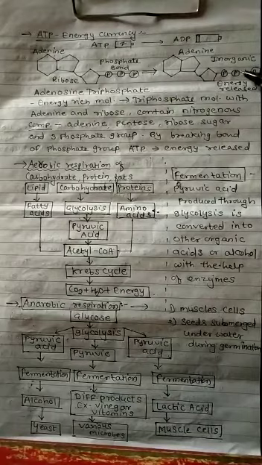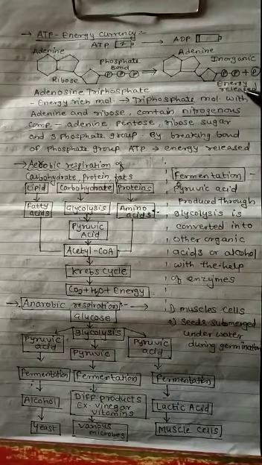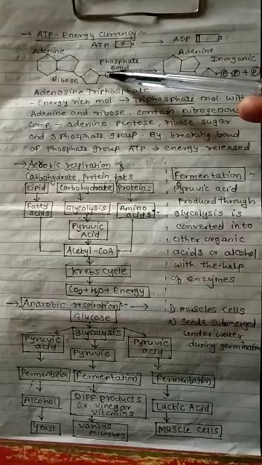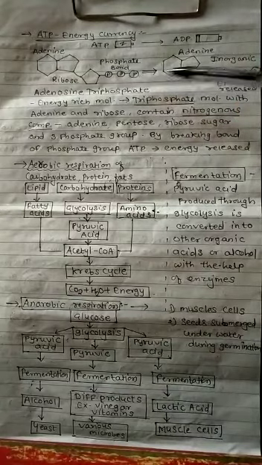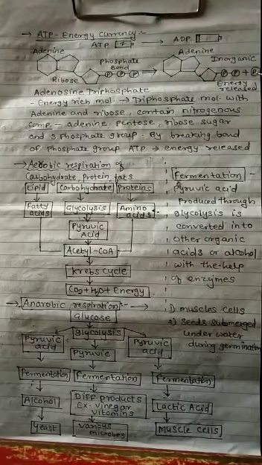Whenever the first phosphate bond is broken down here, energy is released. All three phosphates are bonded here, but after a reaction one phosphate bond is released. That means it is a breakdown, that means energy is released.